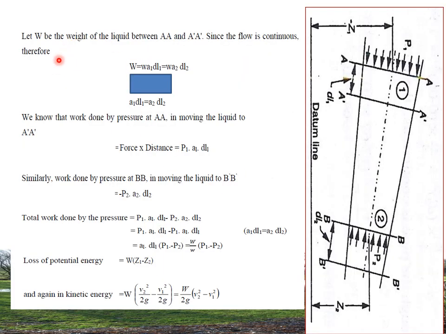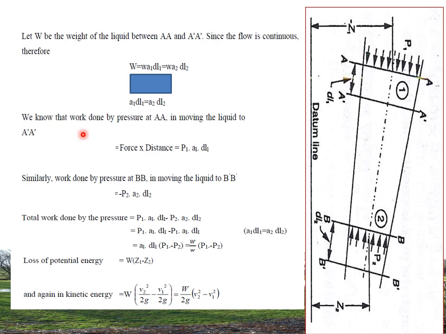Let W be the weight of the liquid between A to A and A to A dash. Since the flow is continuous, the weight W equals the cross-sectional area A1 into length DL1, which equals the area A2 of pipe 2 into length DL2, where A1 DL1 equals A2 DL2.